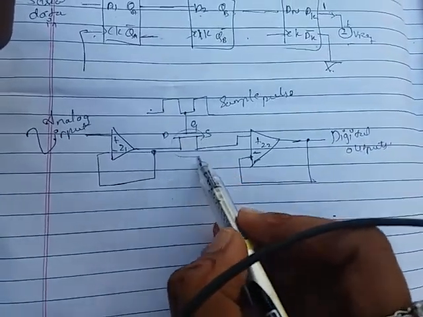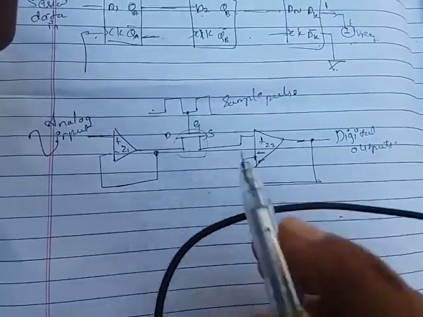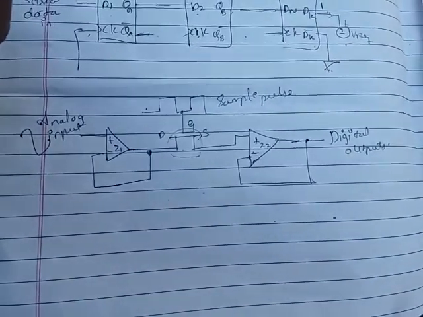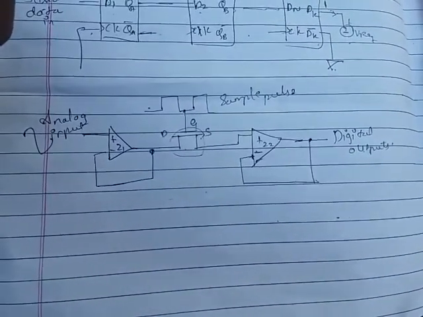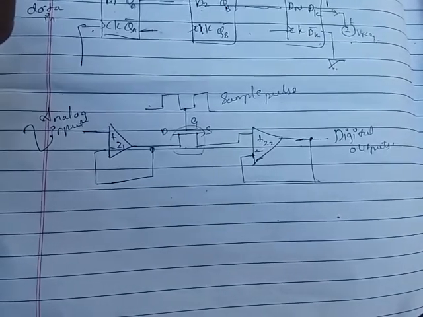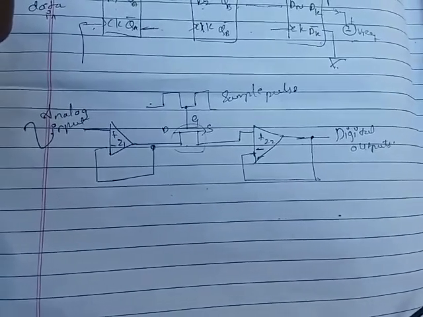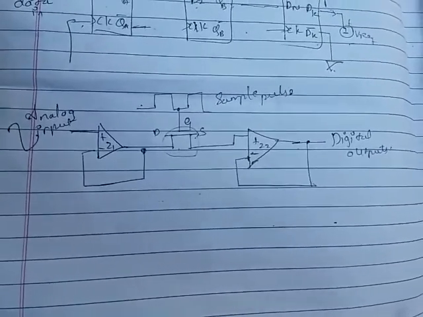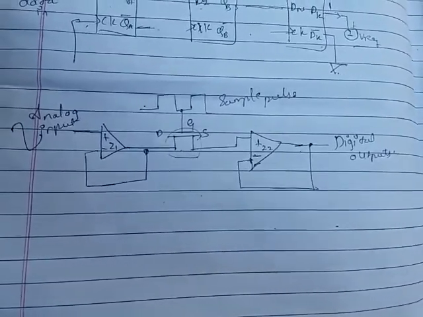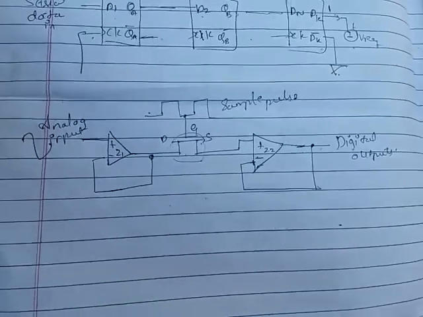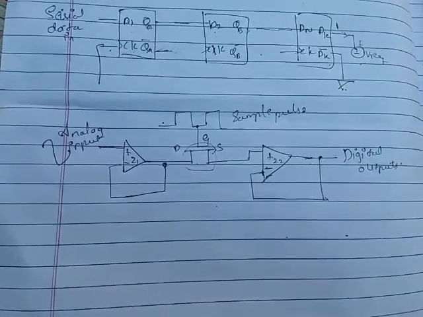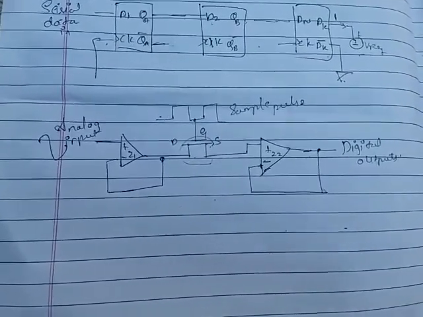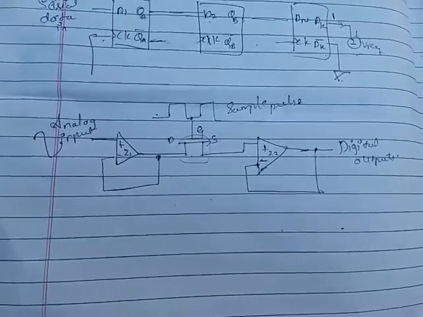So here this is the MOSFET. The sample and hold circuit is an electronic circuit which creates samples of the voltage given to it as an input, and after that it holds the samples for a definite time. The time during which the circuit generates the sample of the input signal is called the sampling time. Similarly, the time duration during which it holds the sampled value is called the holding time.